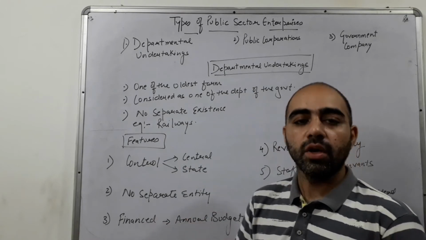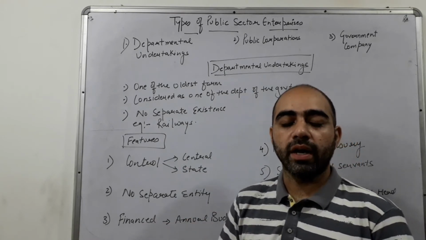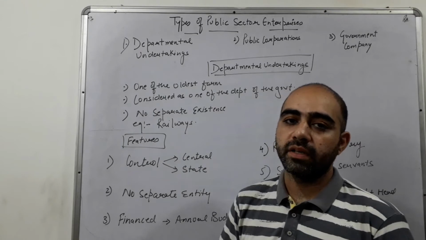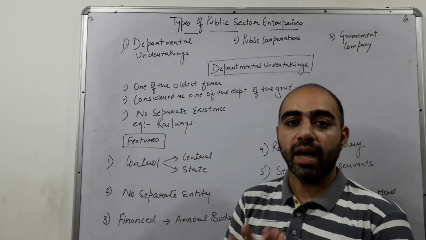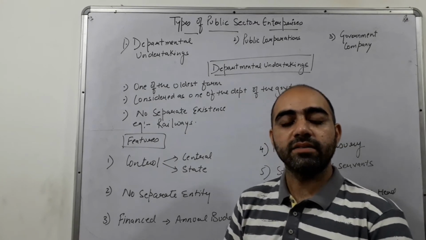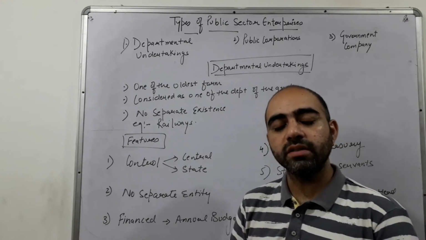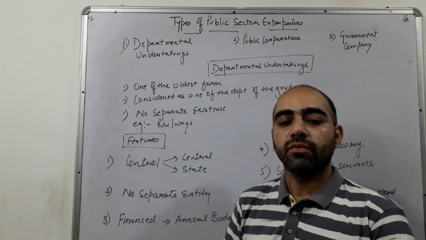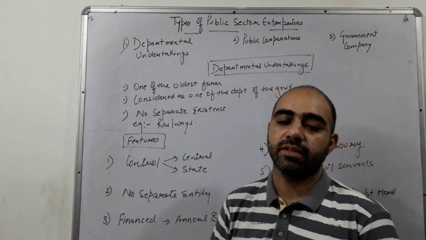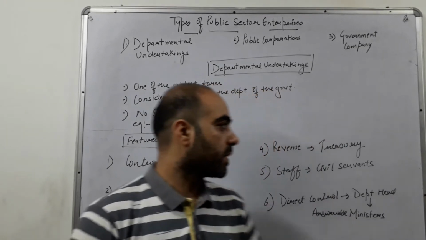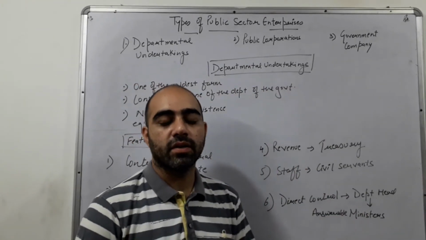Third point is finance. Where does the finance come from to handle and operate these departmental undertakings? All the finance is decided in the annual budget. As in the financial year, the budget is declared, so all these departmental undertakings are also financed by the annual budget, which is described at the start of the financial year.